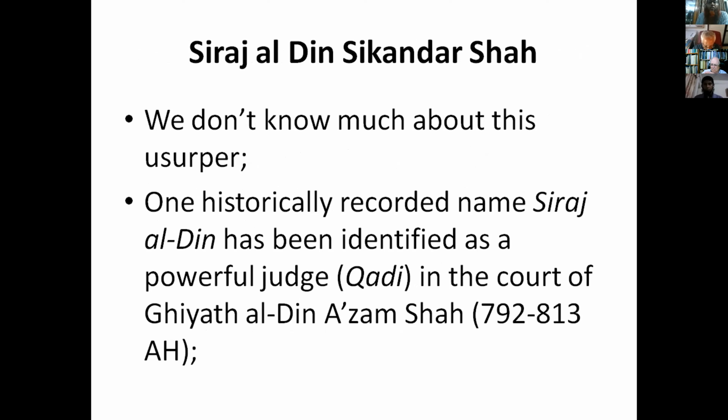So who is Shiraz al-Din Sikandar? Firstly, we don't know much about this particular ruler or usurper, but in some texts of history we find one name, Shiraz al-Din, who was Qazi of Ghiyath al-Din Azam Shah, who reigned during 792 to 813 Hijri.